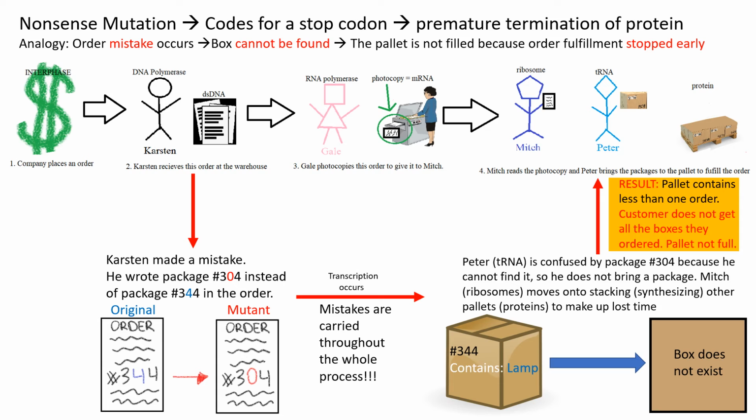Here, Karsten makes a mistake similar to a nonsense mutation. He copies the order as package 304 instead of 344. Package 304 does not exist, so Peter does not bring the package to the pallet. Mitch moves on to the next order to save time, so the pallet order does not end up being fulfilled.